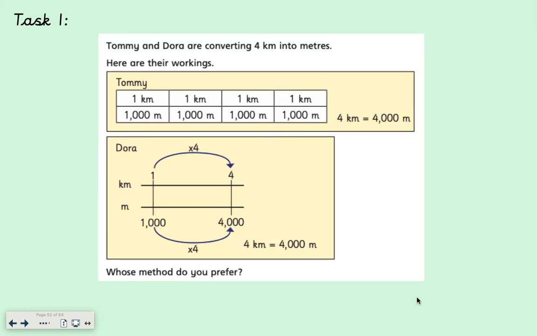Okay then, task 1. Tommy and Dora are converting 4 kilometres into metres. Here are their workings. So we've got a bar model and we have a double number line. So which method would you prefer to use? This is up to you now. Which way would you like to see it? Which way visually helps you?